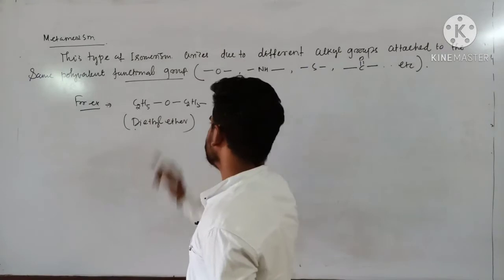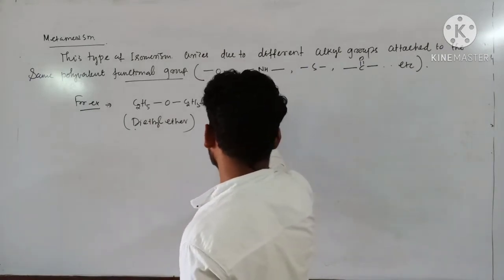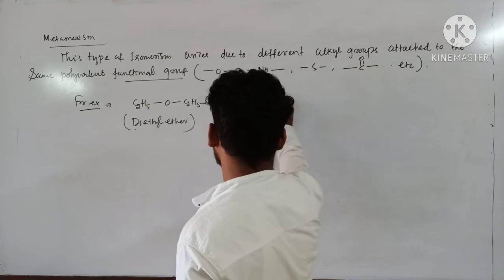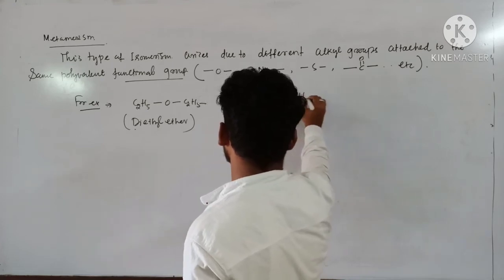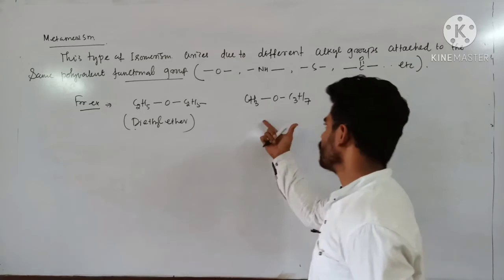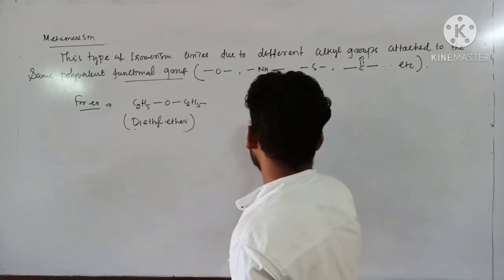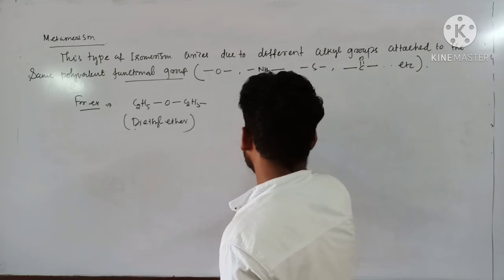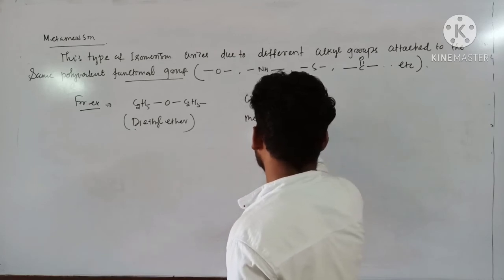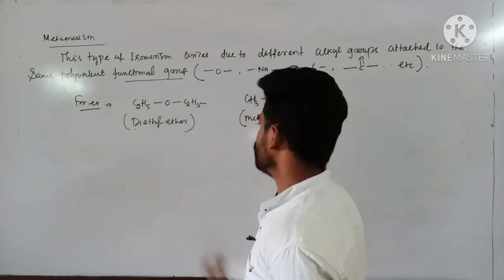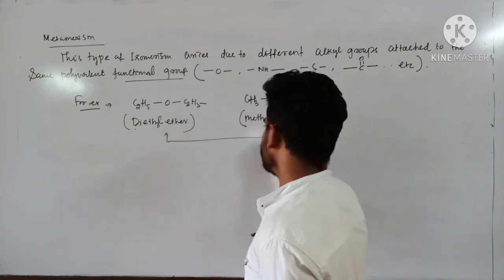I can change this alkyl group like CH3-O-C3H7. Is there any problem? You see, this is a methyl group and this is propyl. So methyl propyl ether. So these two are metamers.